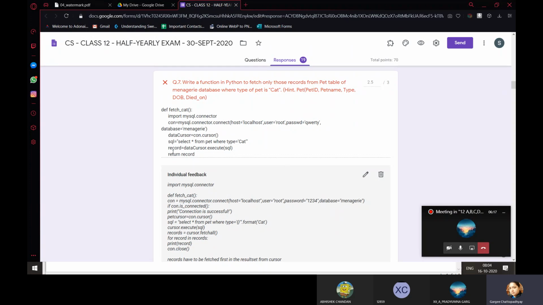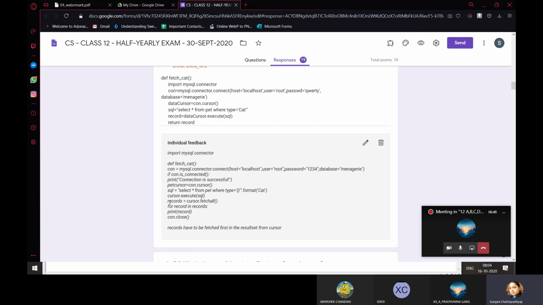Here there is another thing: record equals data cursor dot execute. You are executing it, but first of all it is data cursor dot execute. It doesn't return any value. The data cursor dot execute function doesn't return any value, so it won't be record equals data cursor dot execute. You will first write data cursor dot execute like this, and then record equals, you have to fetch